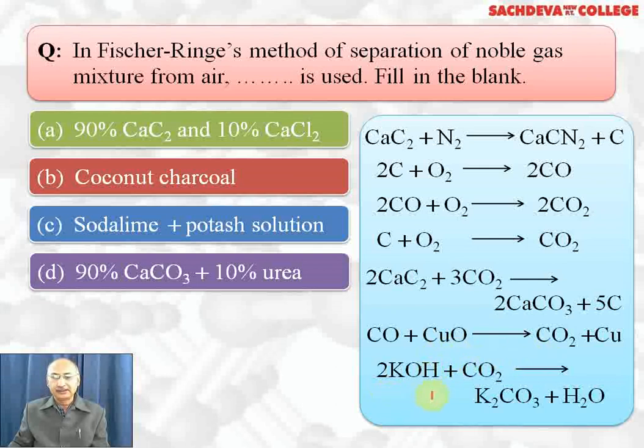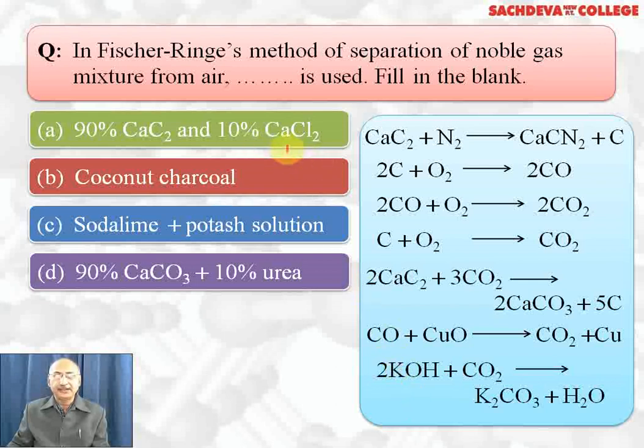CO2 will be absorbed in KOH to form K2CO3 plus water. Water will be removed from noble gases with the help of concentrated sulfuric acid. Even if any traces of water remain, they are removed with the help of phosphorus pentoxide. And after that, only the noble gases are left, which are separated by fractional distillation of liquid air.